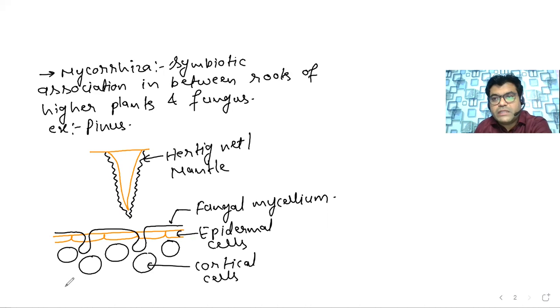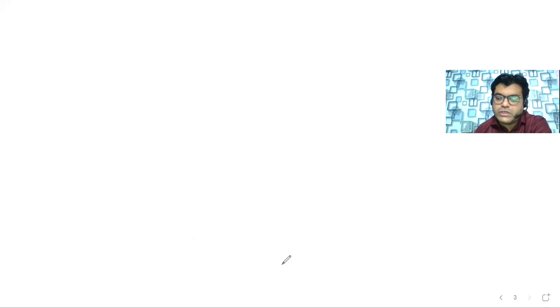And the second type of root that I told you about is called the coralloid roots. So what exactly are coralloid roots? These coralloid roots are generally present in cycas. Okay, so let us start here with the coralloid roots.